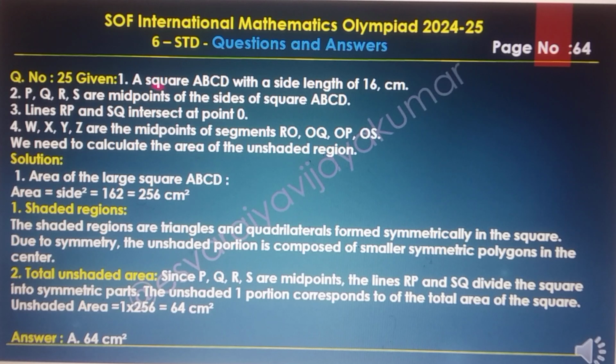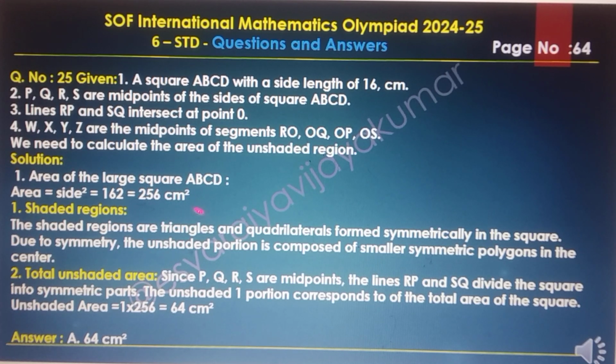The brief explanation of this question is given. First, the square ABCD has a side of 16 centimeter. Second, P, Q, R, S are midpoints of the sides of square ABCD. The lines RP and SQ intersect at point O. W, X, Y, Z are the midpoints of segments RO, OQ, OP and OS. We need to calculate the area of the unshaded regions. In the solution, the area of the large square ABCD equals side squared, 16 squared, equal to 256 centimeter square.